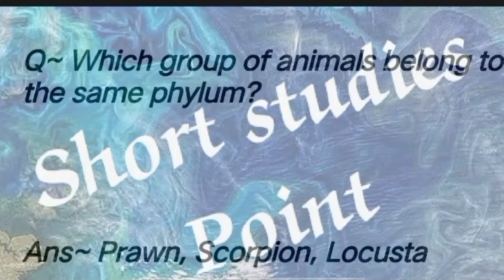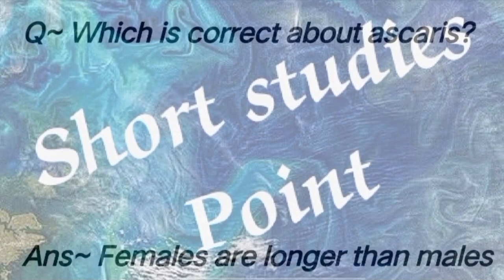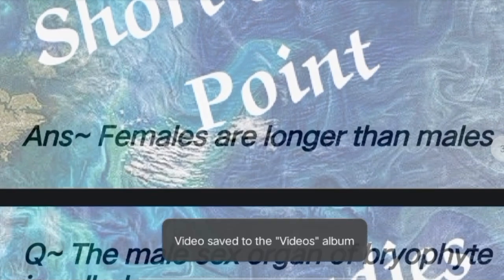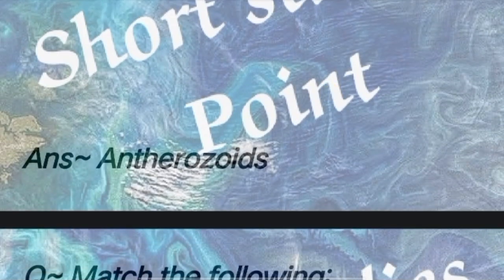Question: which group of animals belong to the same phylum? Answer: prawn, scorpion, locust. Next question: which is correct about Ascaris? Answer: females are longer than males. Next question: the male sex organ of bryophyte is called answer antherozoids.